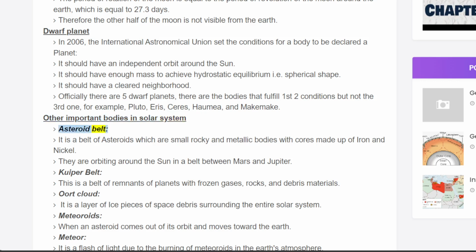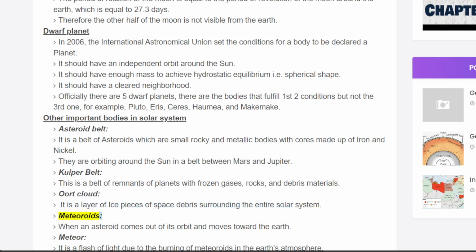Other important bodies in the solar system. Asteroid belt. It is a belt of asteroids, which are small rocky and metallic bodies with cores made up of iron and nickel. They are orbiting around the Sun in a belt between Mars and Jupiter. Kuiper belt. This is a belt of remnants of planets with frozen gases, rocks, and debris materials. Oort cloud. It is a layer of ice pieces and space debris surrounding the entire solar system.